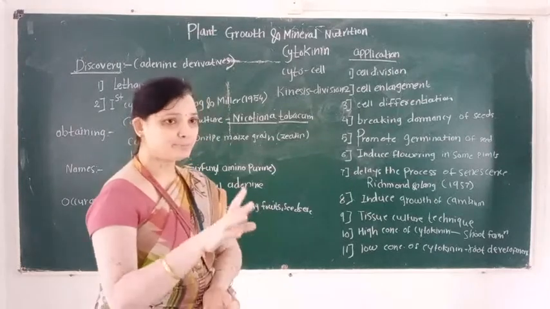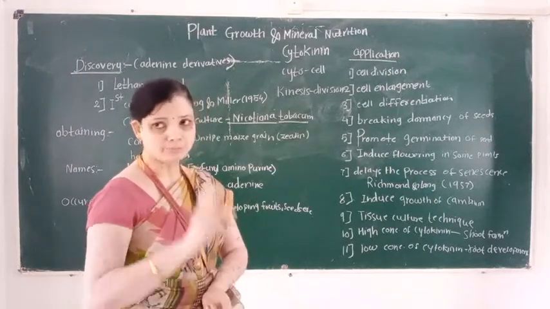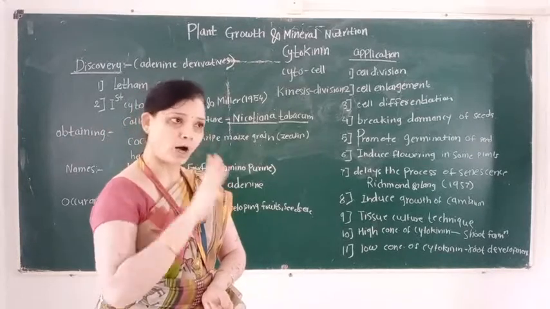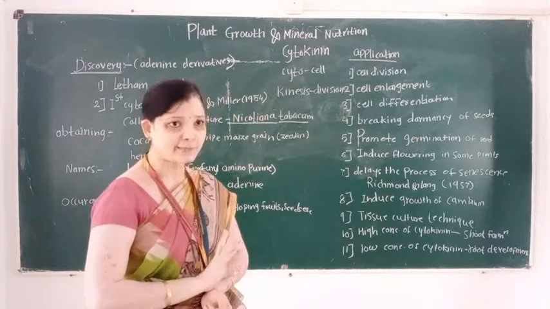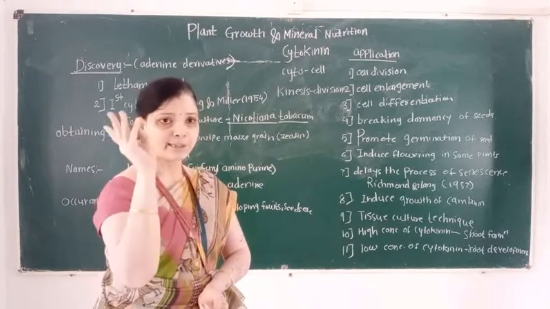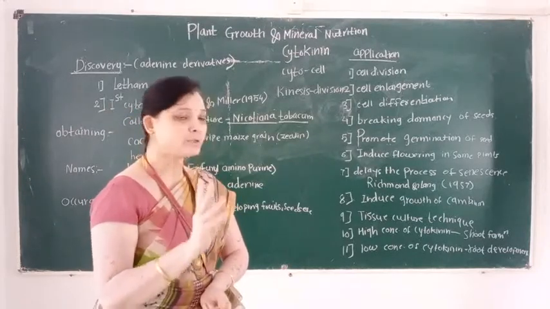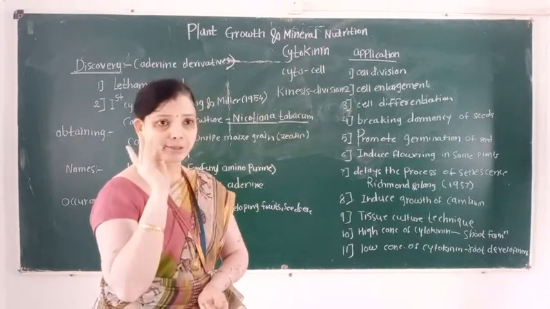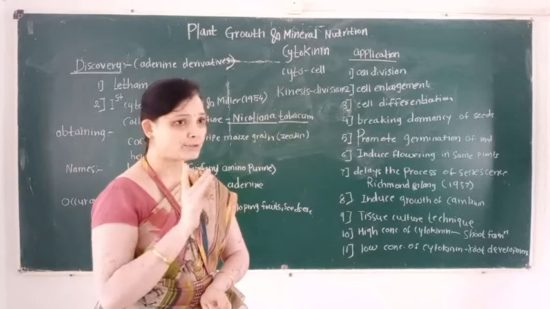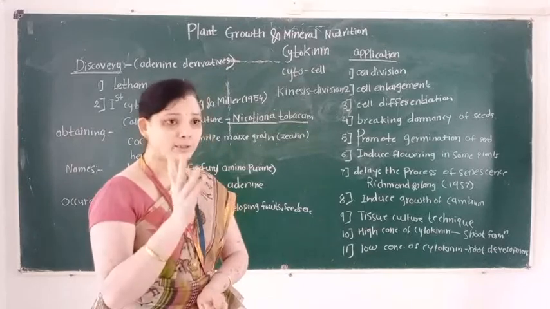Students, in this lecture we learn the third phytohormone. This third phytohormone is known as cytokinin. It is an adenine derivative. Second point, it is a promoter, and third point, it promotes the process of cell division.